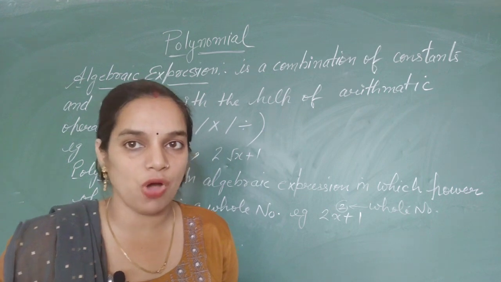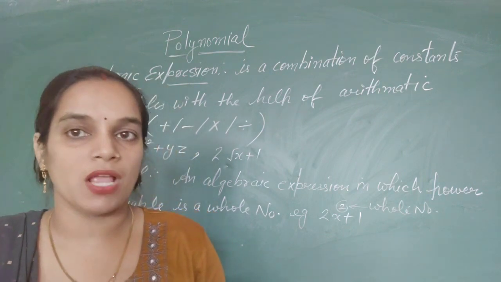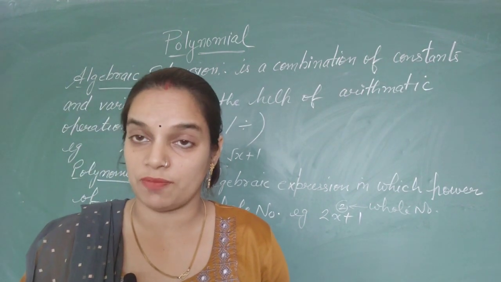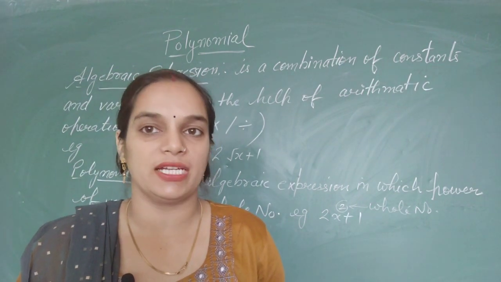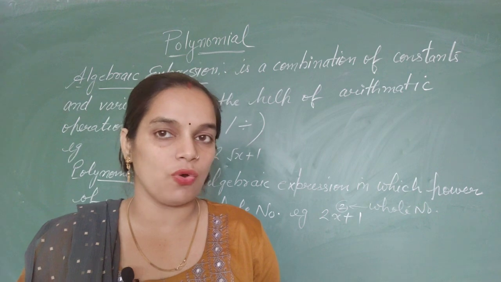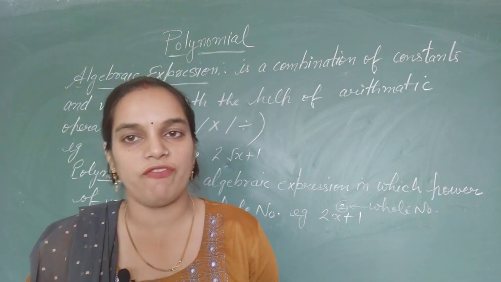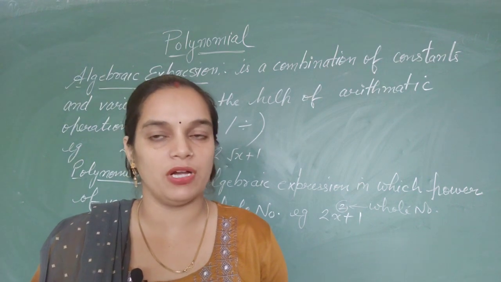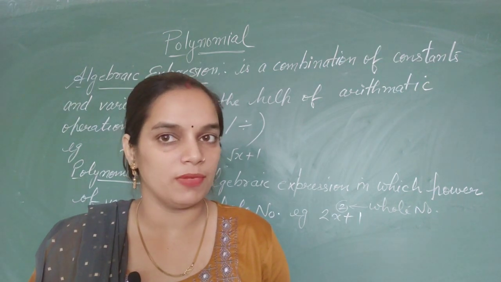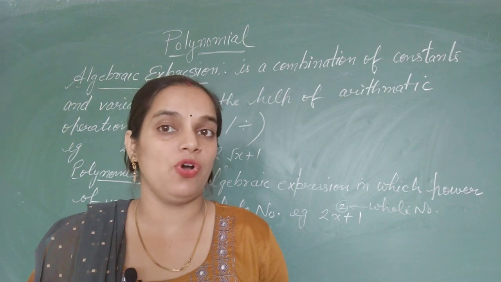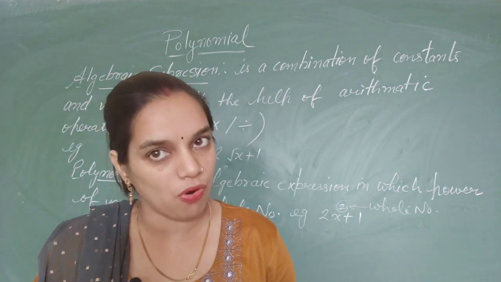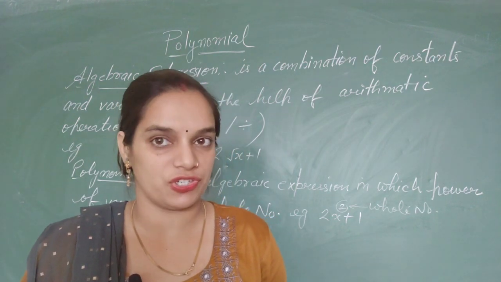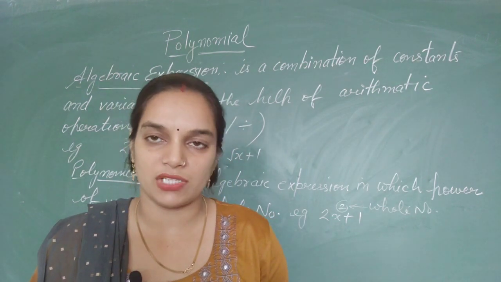Polynomial is also an algebraic expression, but the change is only that the power of the variable should be a whole number. Whole number means 0, 1, 2, 3 and so on. The power of the variable should not be a fraction, or negative, and so on.